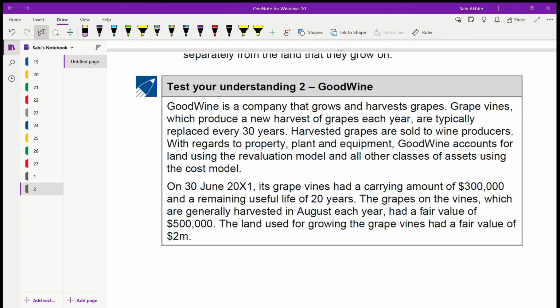Good Vine is a company that grows and harvests grapes. Grapevines which produce a new harvest of grapes each year are typically replaced every 30 years. Harvested grapes are sold to wine producers. With regards to property, plant and equipment, Good Vine accounts for land using the revaluation model and all other classes of assets using the cost model. On 30th June 2001, its grapevines had a carrying amount of 300,000 and a remaining useful life of 20 years. The grapes on the vines, which are generally harvested in August each year, had a fair value of 500,000. The land used for growing the grapevines had a fair value of 2 million.